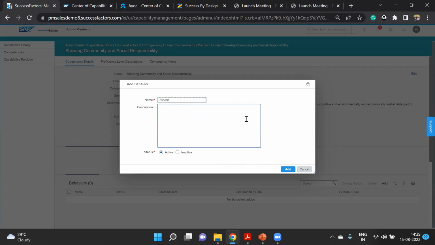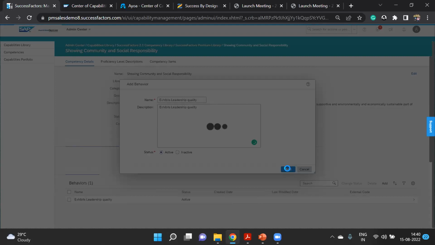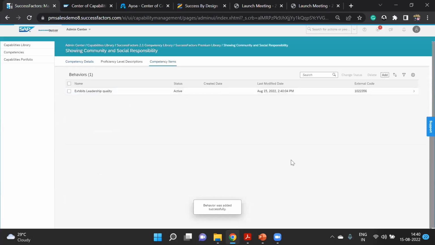The behavior example can be something like exhibits leadership quality. It may not be the perfect one, but you will find all these details whenever you're designing a competency framework. This is purely an HCAS activity, a human capital advisory tool; they generally do it. You just gave me a simple example, so this is one example: exhibit courage, something like that.